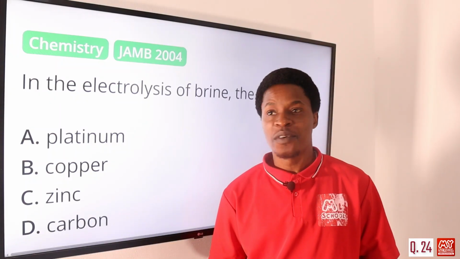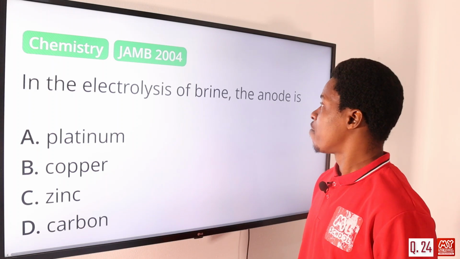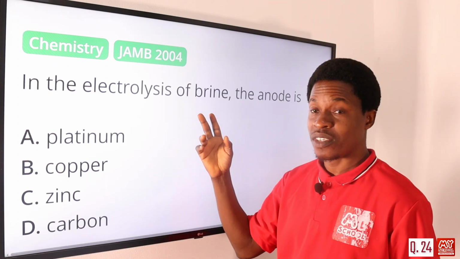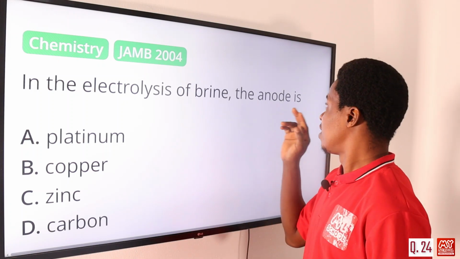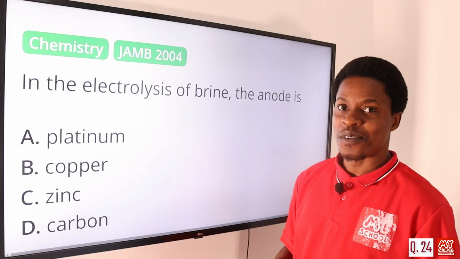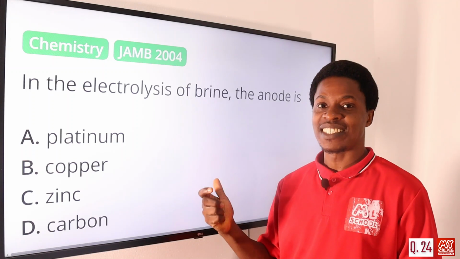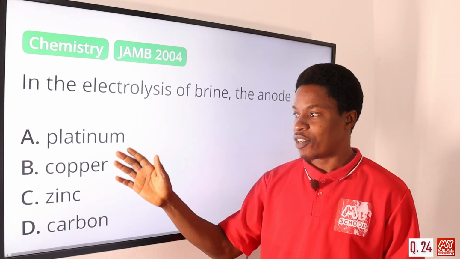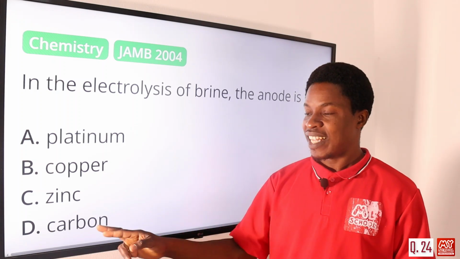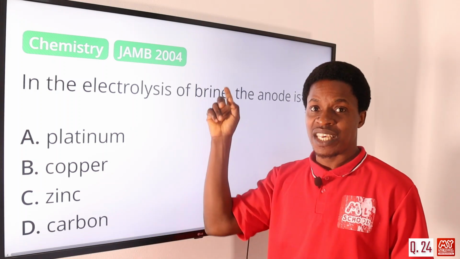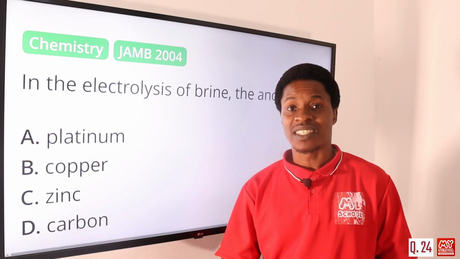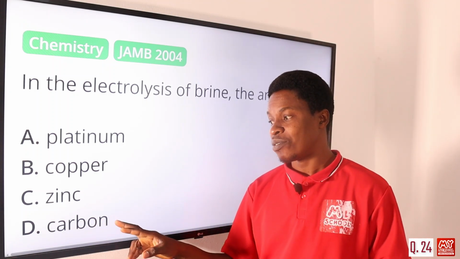Question number 24. In the electrolysis of brine, that's also sodium chloride solution, the anode is usually what? It has to be a substance that is actually inert, that is not reactive. The one that is inert, that will not react with the ions, actually is carbon. Usually we refer to it as graphite. Graphite is the one that is used for that.